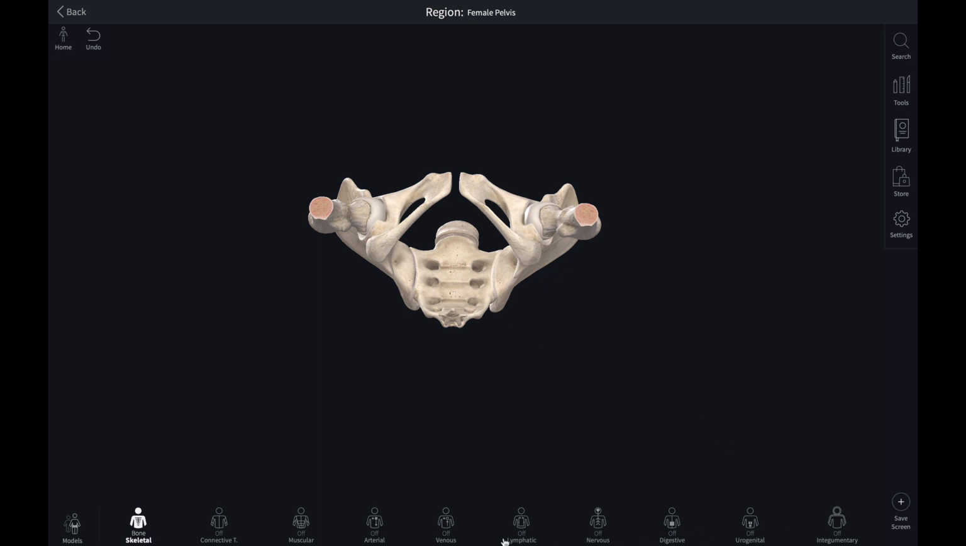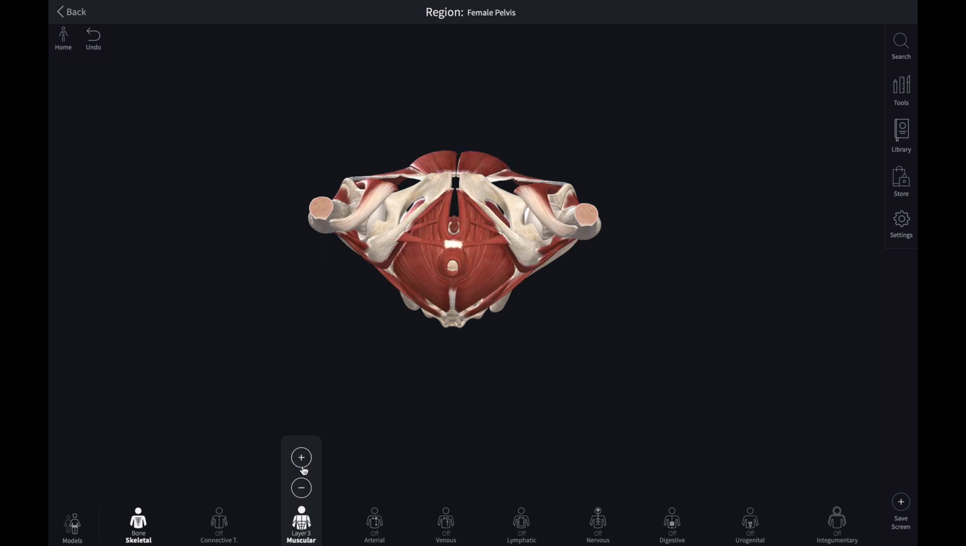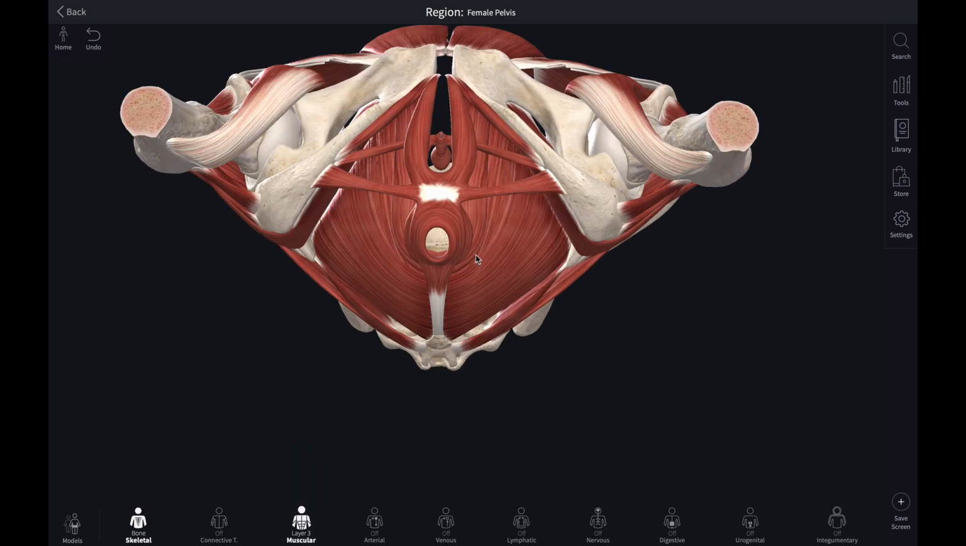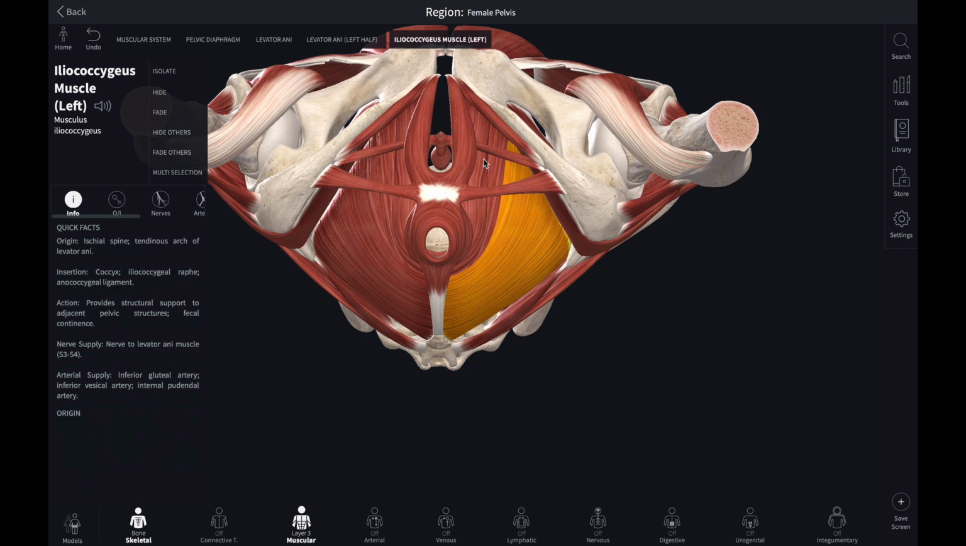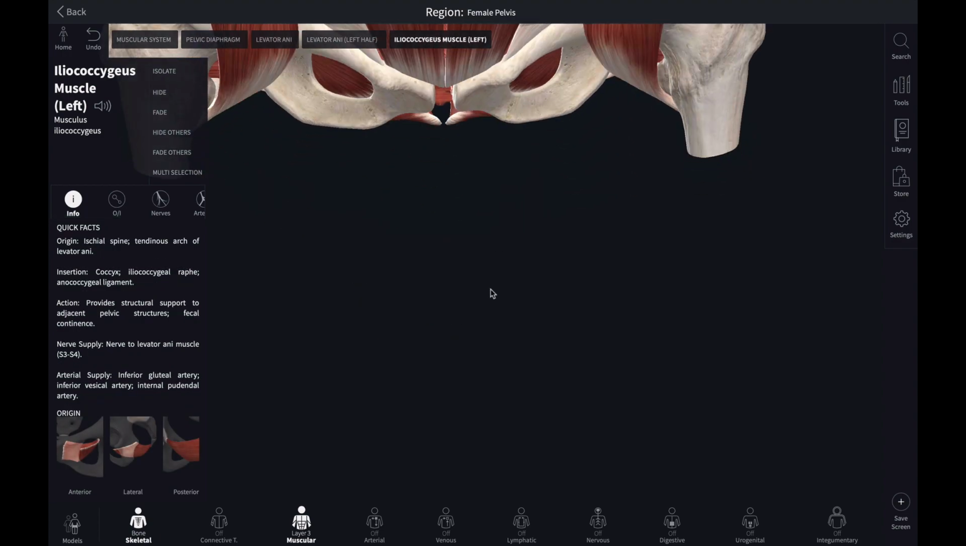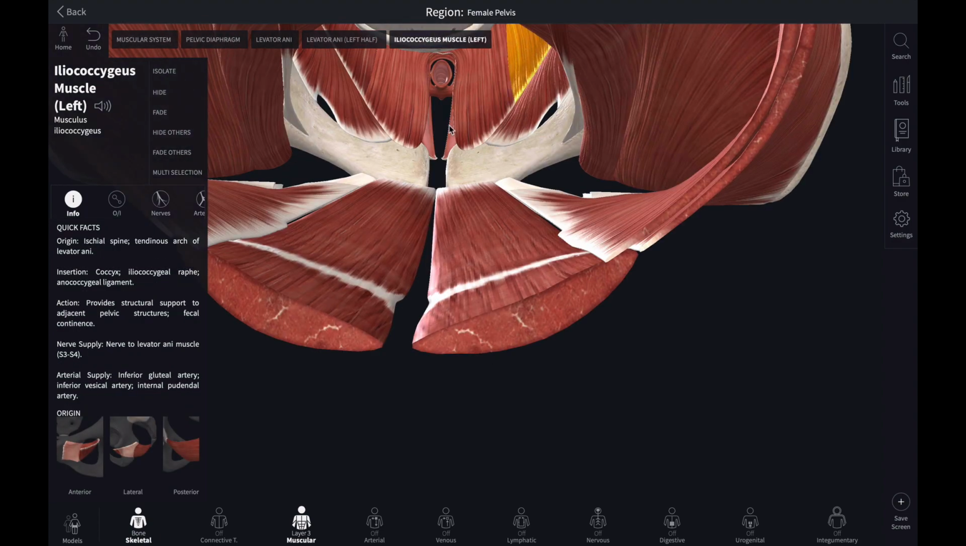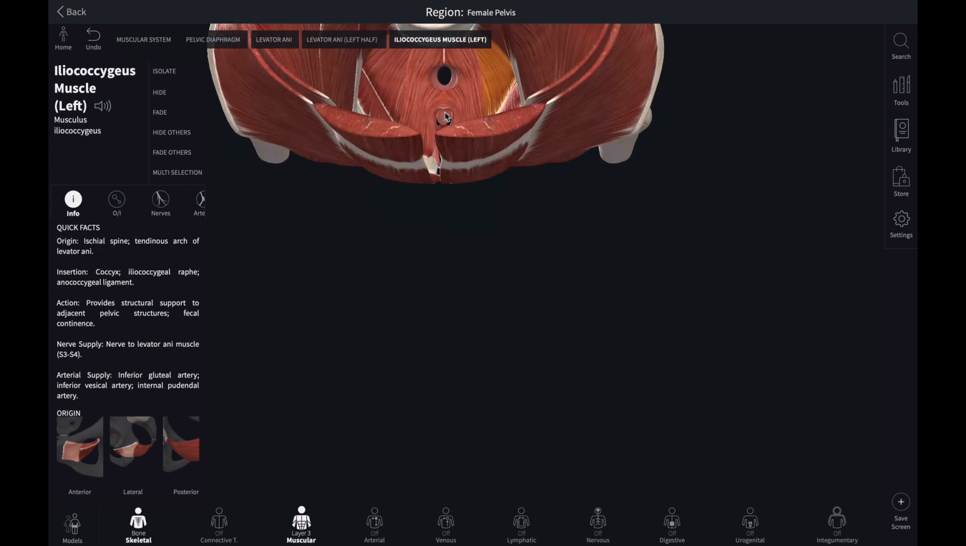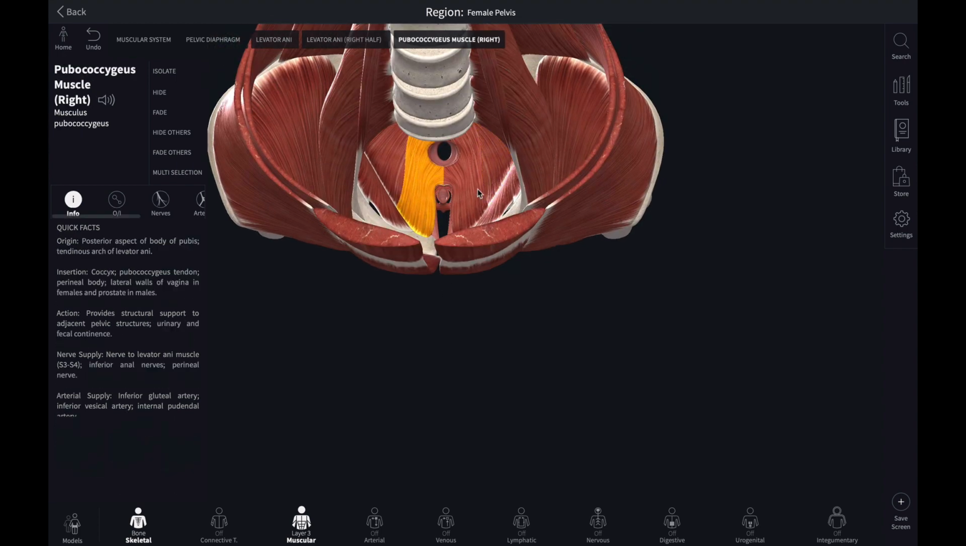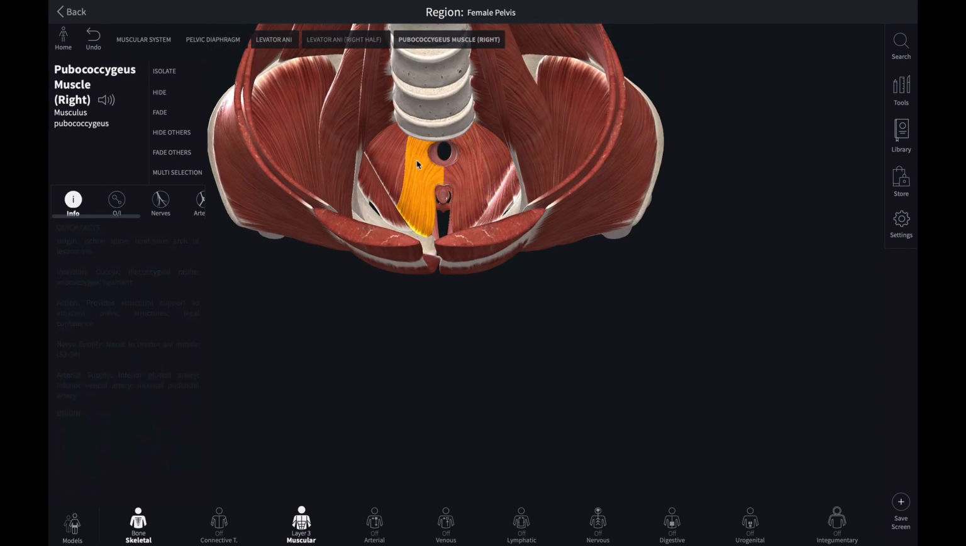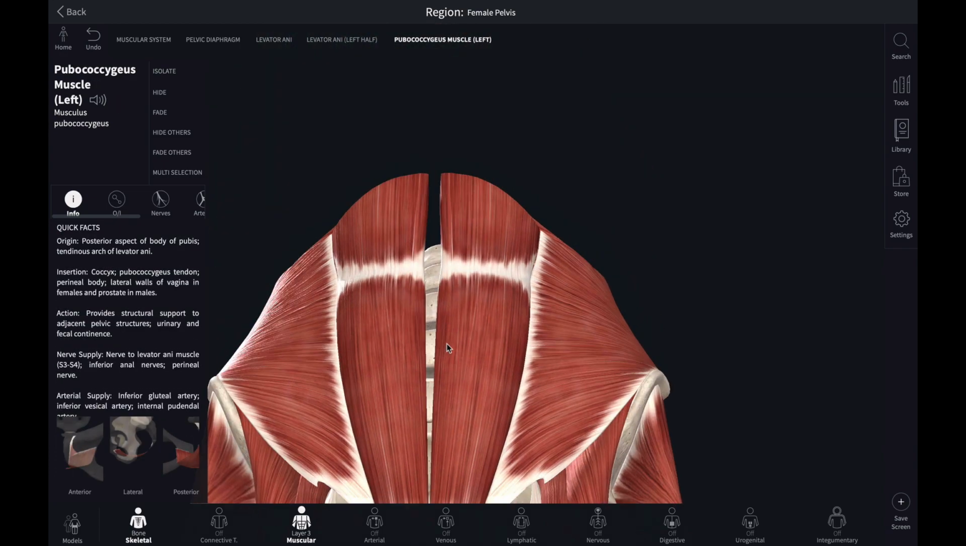So if you look at the muscles in the inferior aspect of the pelvis, this is the pelvic diaphragm. You have these flat muscles acting as the pelvic diaphragm, the levator ani and the coccygeus muscle. These two muscles form the pelvic diaphragm.